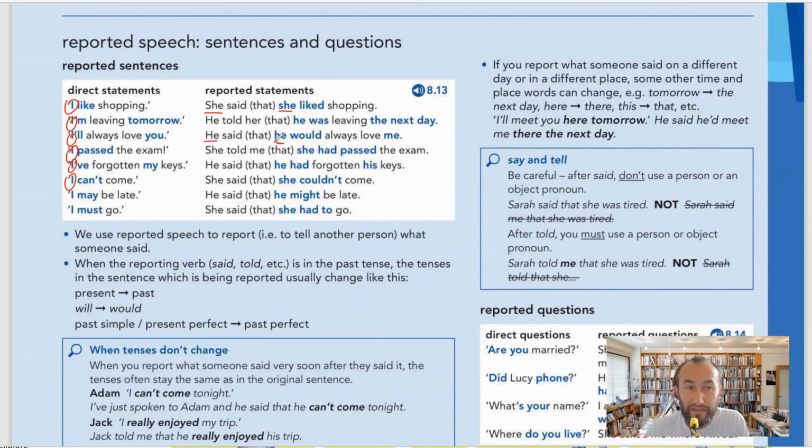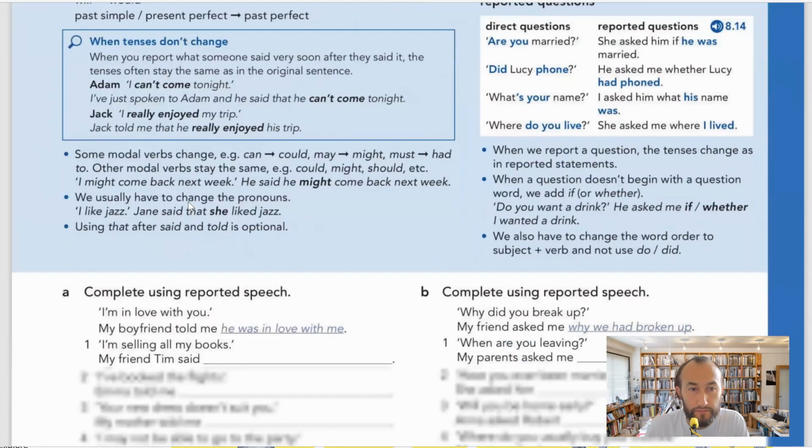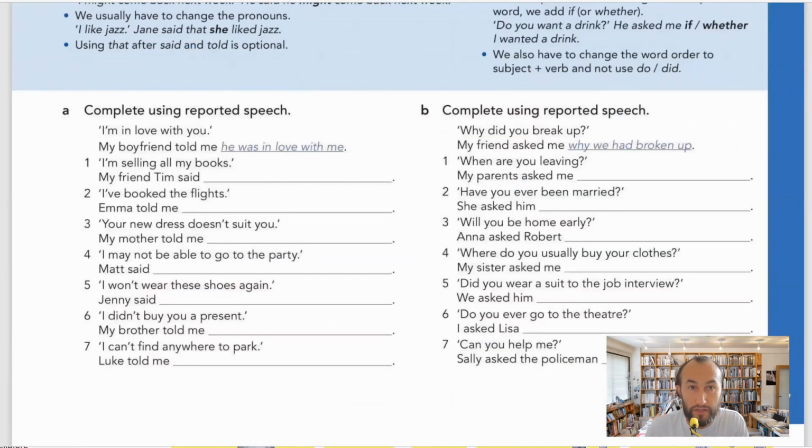All right. So anyway, this is a very general explanation because I have explained this in detail. Here, my point is to do the exercise. So we're going to jump on the exercises and I'll try to explain while I do the exercise for you guys. Okay. So let's get started. So I'm going to scroll down to the exercise part. There you go. Complete using reported speech.